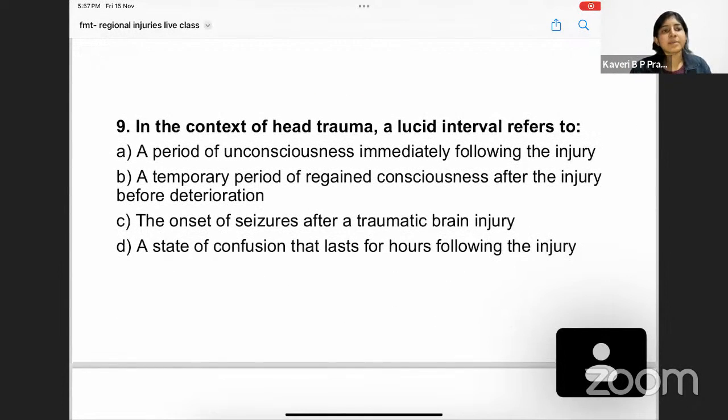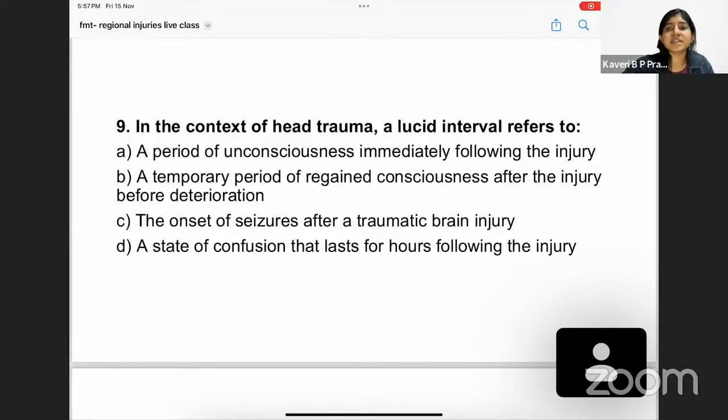Coming to the next question, it is asking about the lucid interval. Let's look into the options. A period of unconsciousness immediately following a trauma. No. Unconsciousness usually happens whenever there is any high impact trauma, so that is not the answer. That is a common thing that happens. A temporary period of regained consciousness after injury before deterioration. Yes, this is something that states a lucid interval.